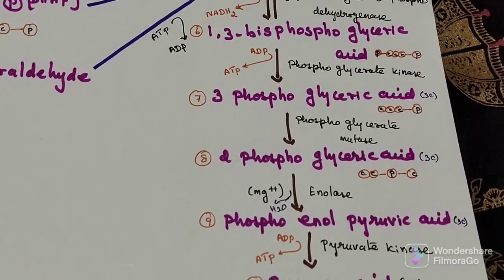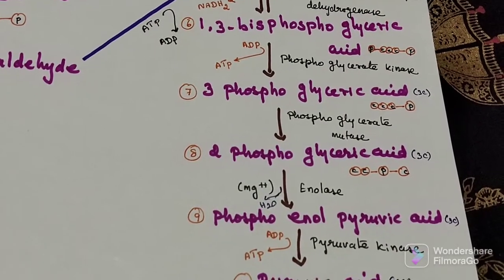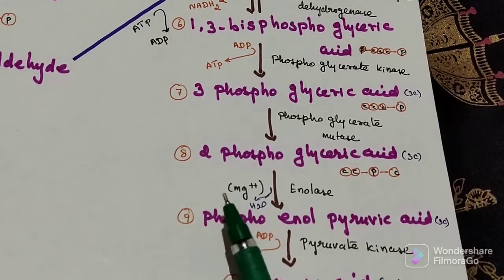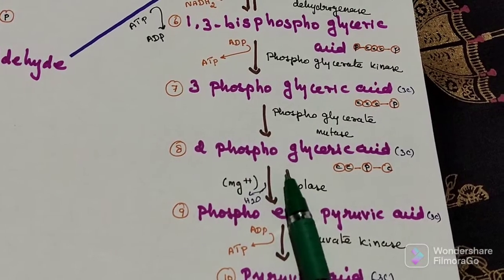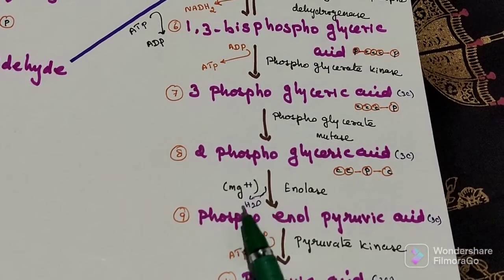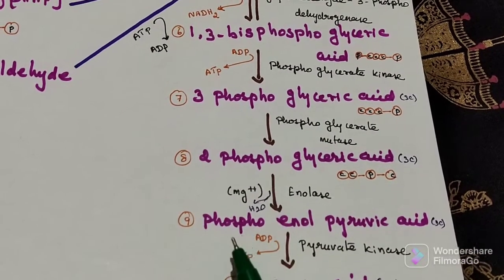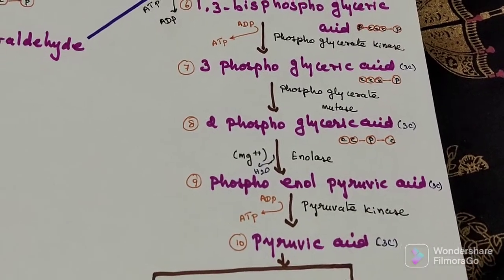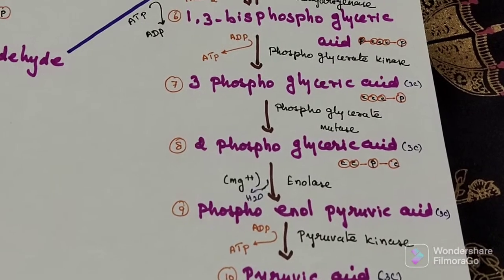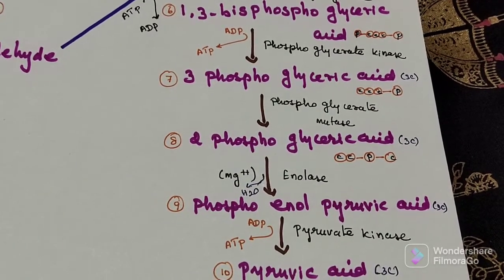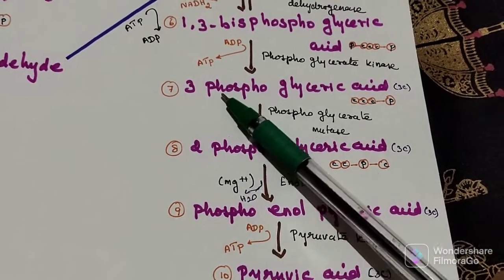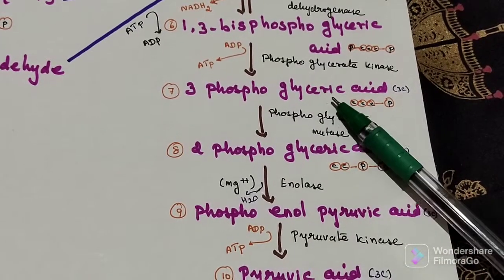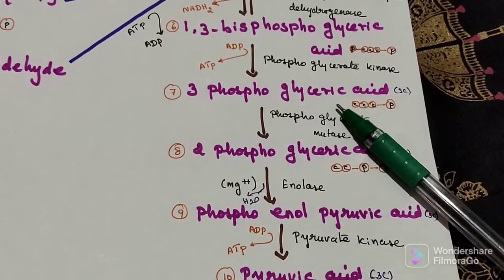Then with the help of enolase enzyme, with the addition of magnesium ion, one water molecule will be removed here. It will be converted into phosphoenol pyruvic acid. The product of this reaction is 2 molecules of 3-phosphoglyceric acid. This one is the first level phosphorylation.